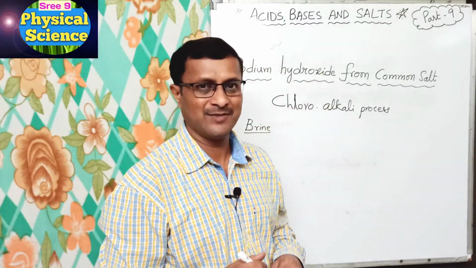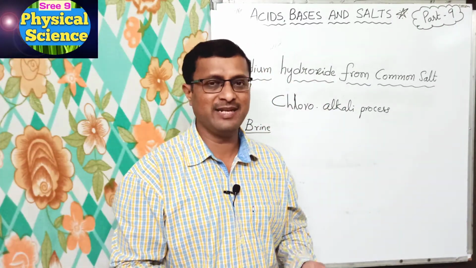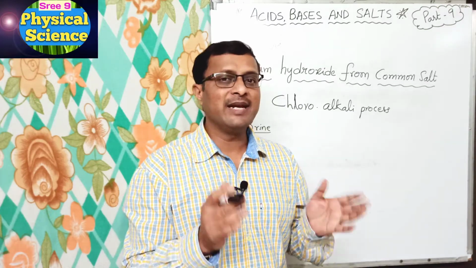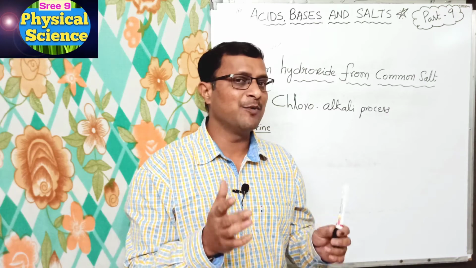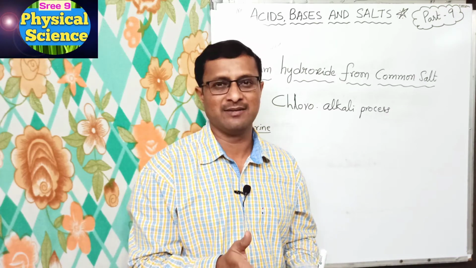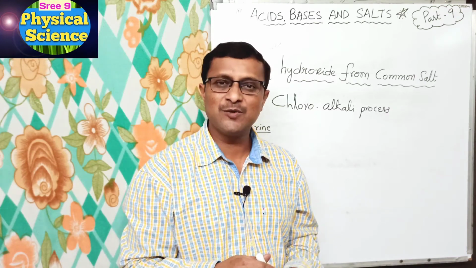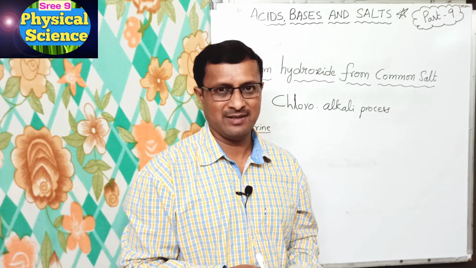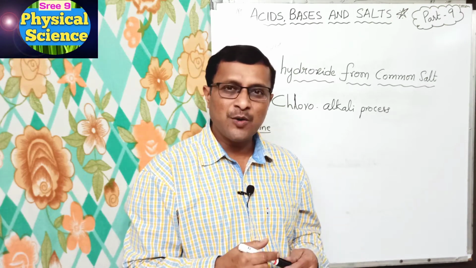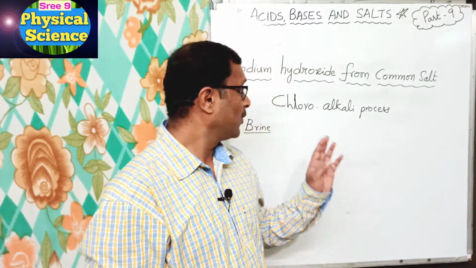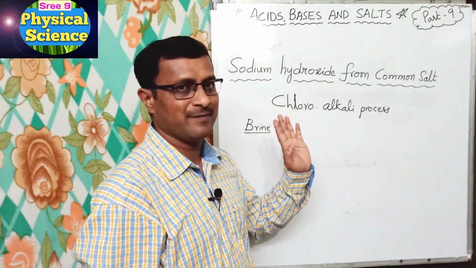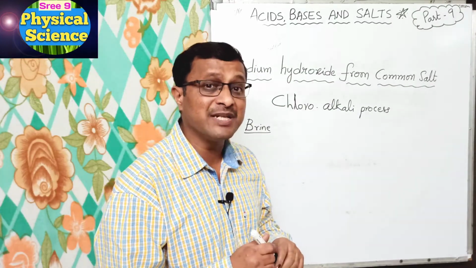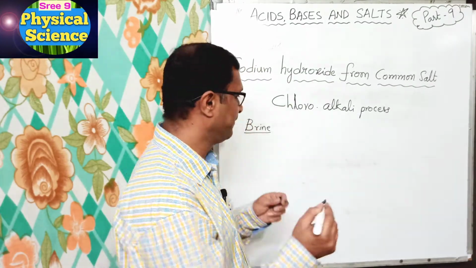Okay, so what did we learn just now? When electricity is passed through aqueous solution of salt, it decomposes to form sodium hydroxide. This process is called chloro-alkali process. It is so called because of the products formed, chloro for chlorine and alkali for sodium hydroxide. Now let us see the chemical equation, what is going on here.